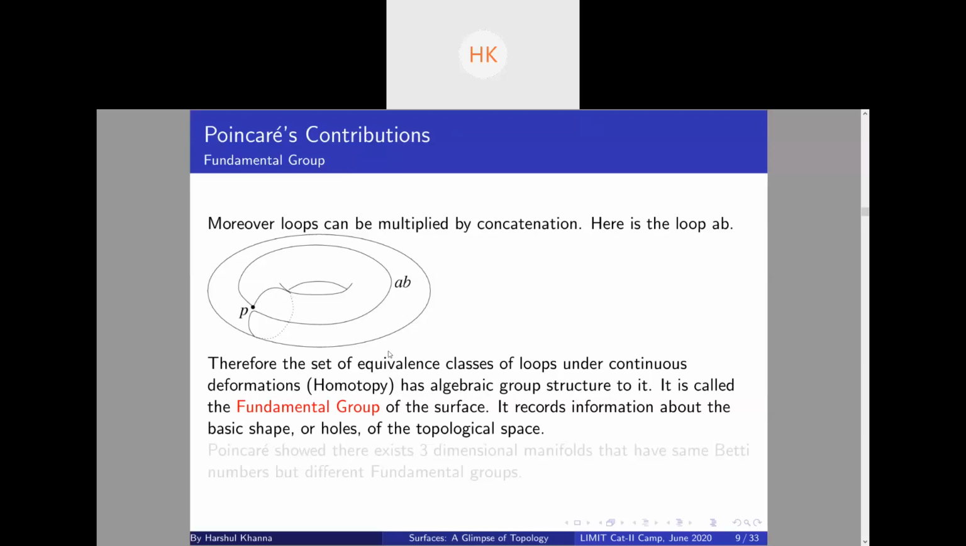So Poincaré answered that question in the negative, by saying that there exist two three-dimensional manifolds that have the same Betti numbers but different fundamental groups. He showed it. We can't show it right now. A three-dimensional manifold is something that locally looks like our current 3D space, but actually can be curved, right?